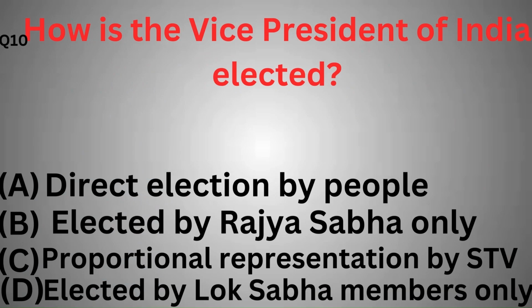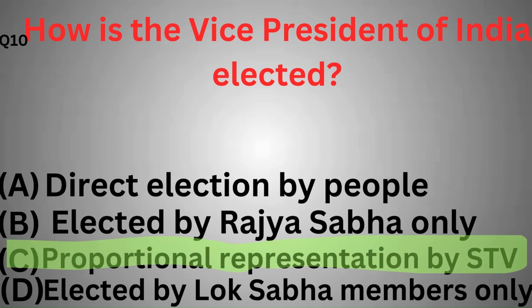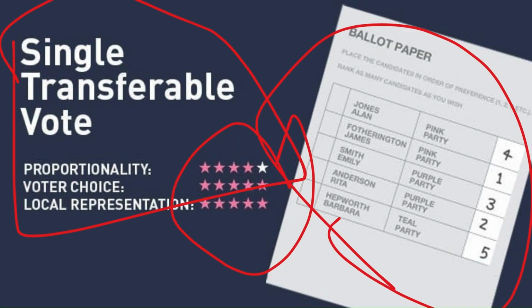The Vice President of India is elected by which method? Proportional representation by single transferable vote, direct election by the people, elected by Lok Sabha members, elected by Rajya Sabha members. So the correct option is option A, proportional representation by single transferable vote. The Vice President is elected by an electoral college consisting of members of both houses of parliament.